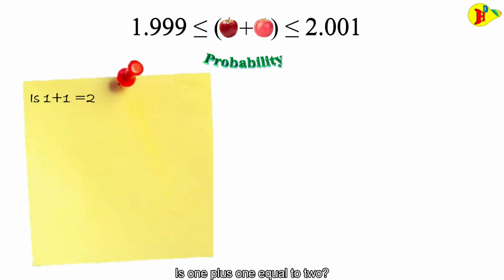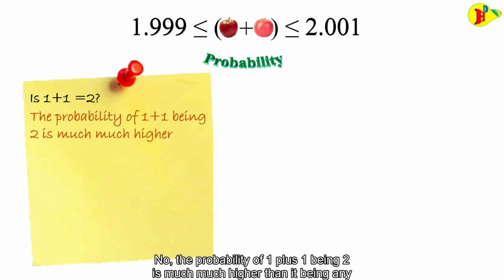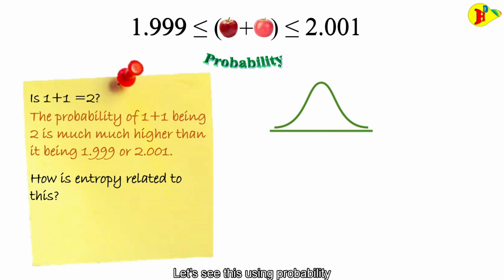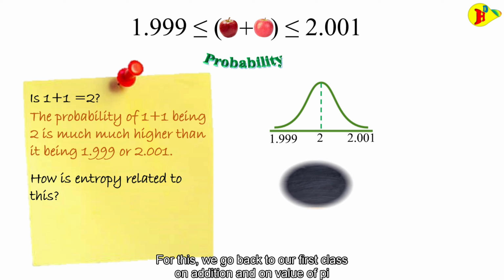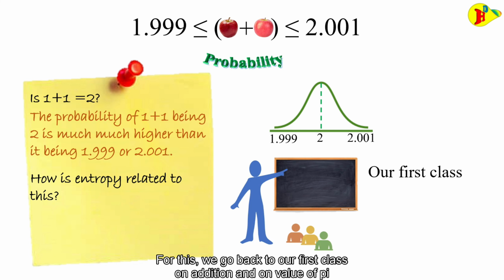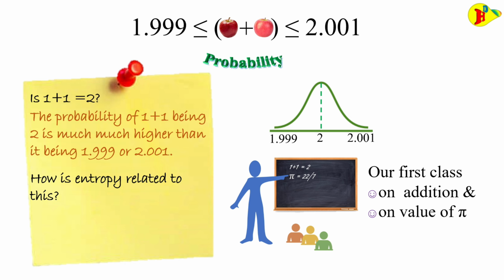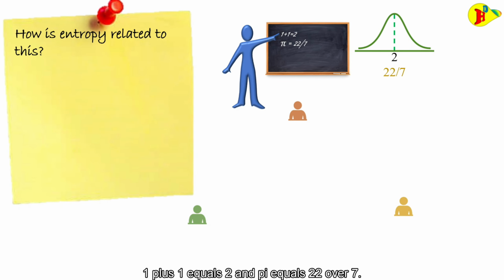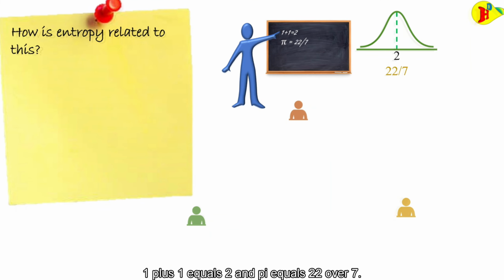Is 1 plus 1 equal to 2? No, the probability of 1 plus 1 being 2 is much higher than it being any other constant value. Let's see this using probability. For this, we go back to our first class on addition and on the value of pi. 1 plus 1 equals 2 and pi equals 22 over 7.